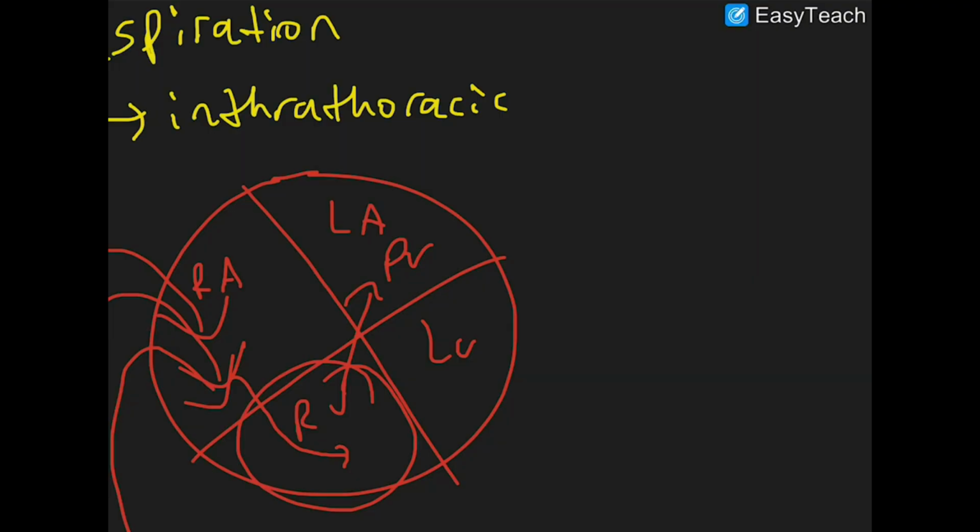It's going to take a longer amount of time to pump that increased amount of blood through your pulmonary valve and into your pulmonary artery, which means it's going to take more time for your pulmonary valve to close.